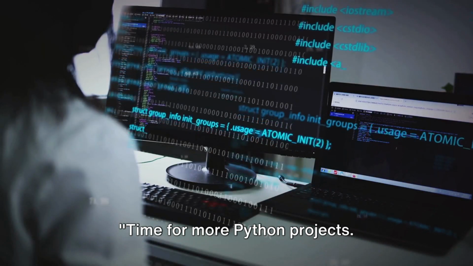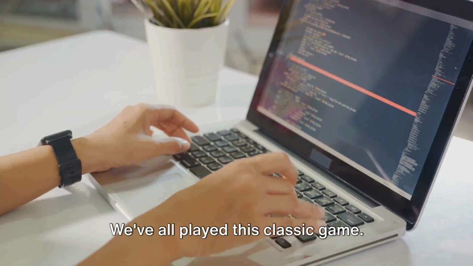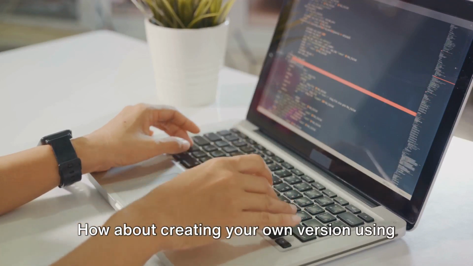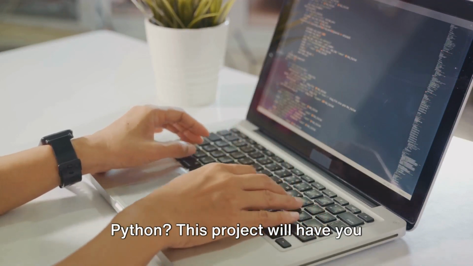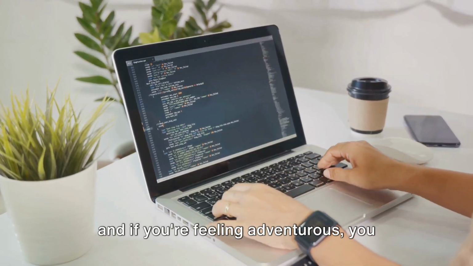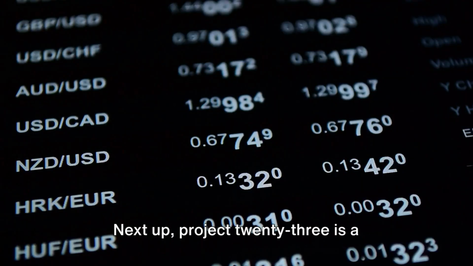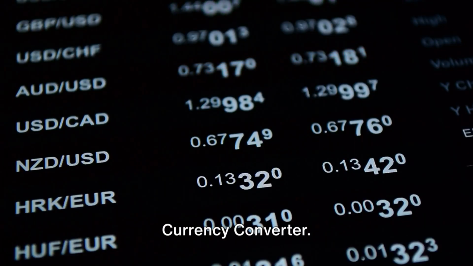Time for more Python projects. Let's dive right in. Project 22 is tic-tac-toe. We've all played this classic game. How about creating your own version using Python? This project will have you implementing logic for a 2-player game, and if you're feeling adventurous, you could even program a computer opponent. Next up, Project 23 is a currency converter.